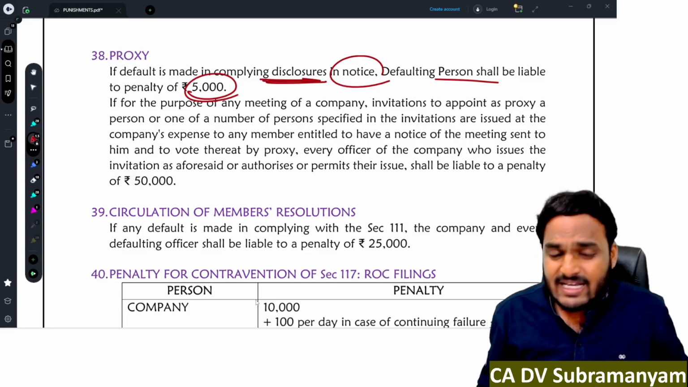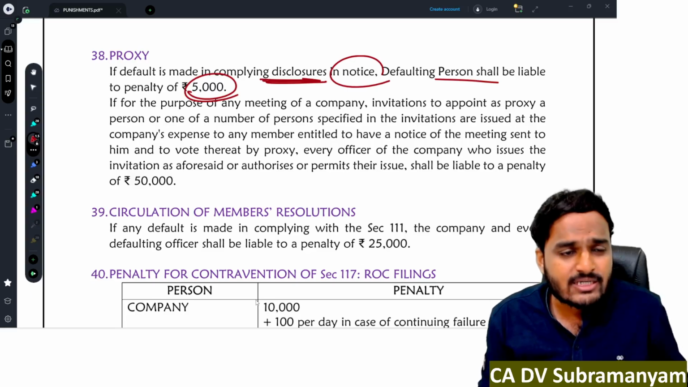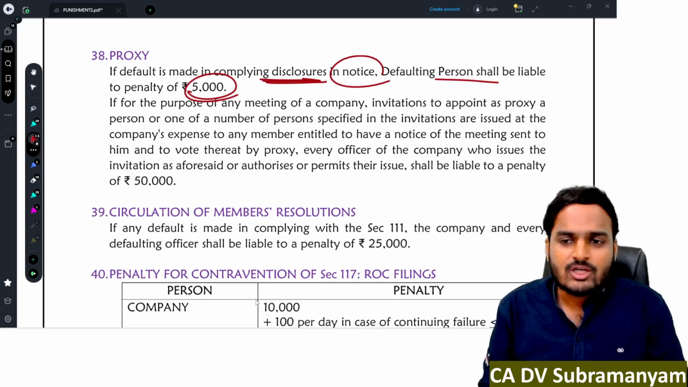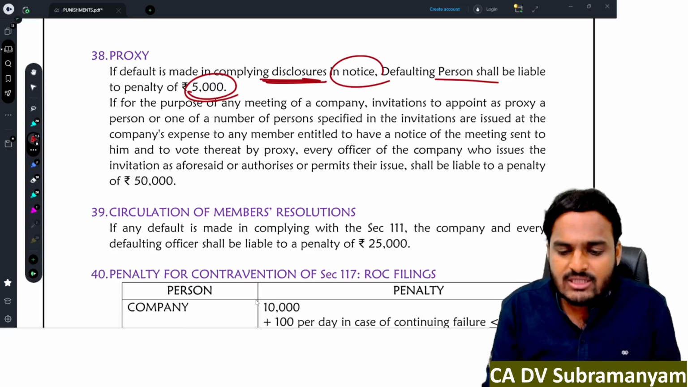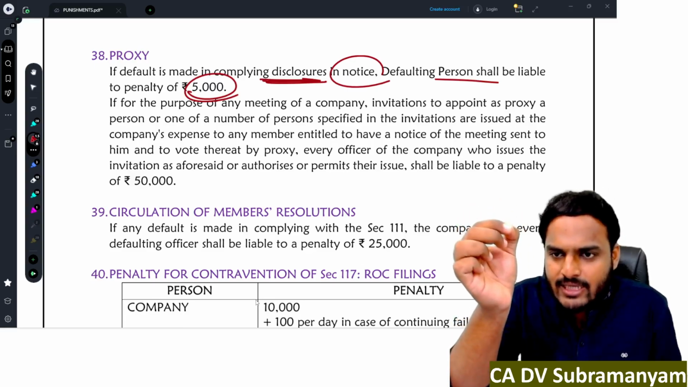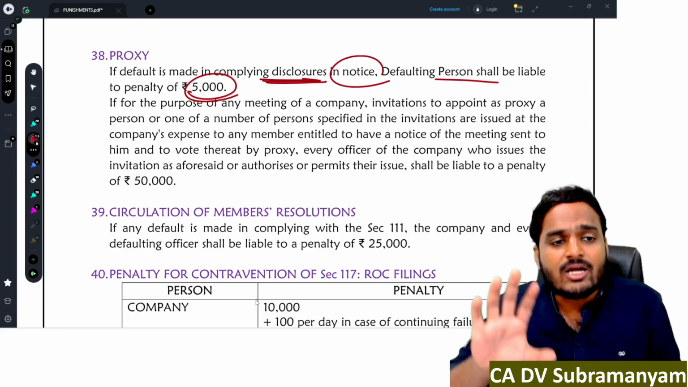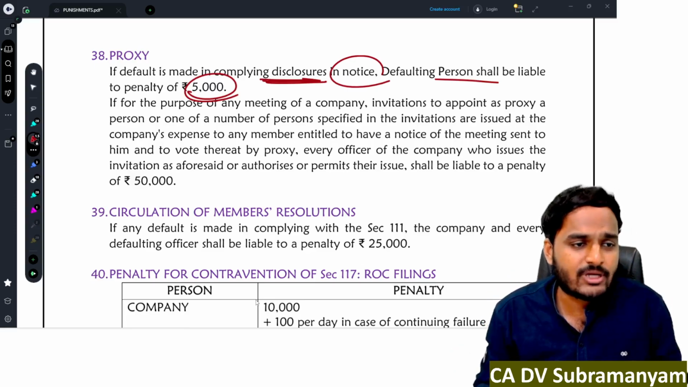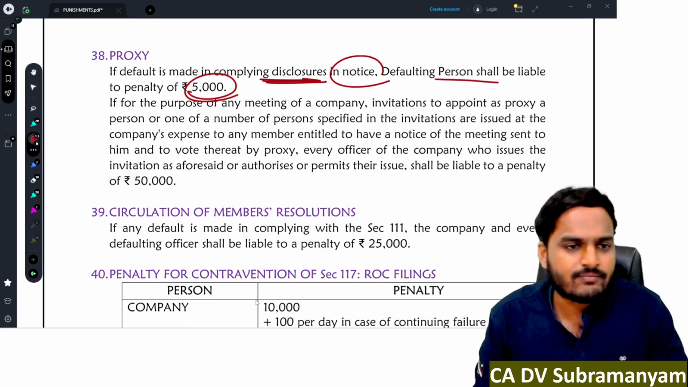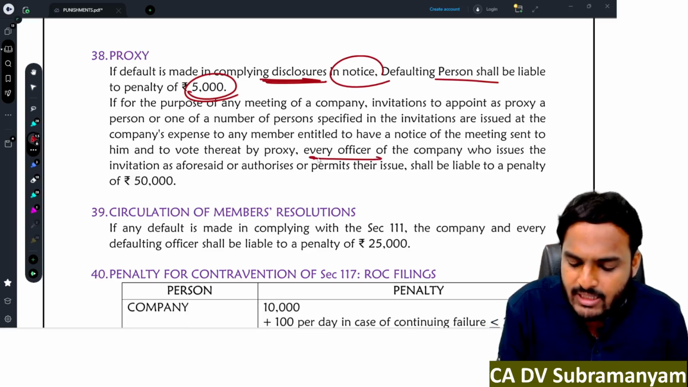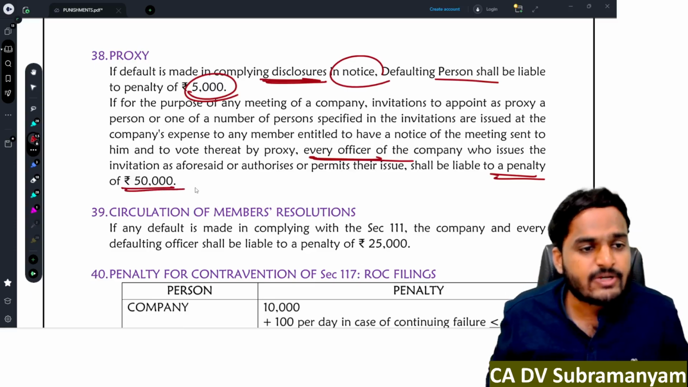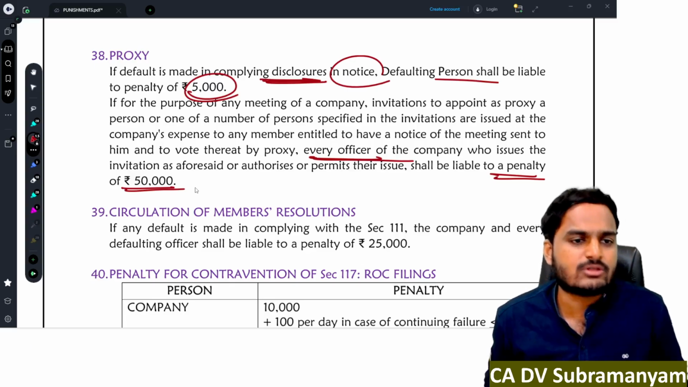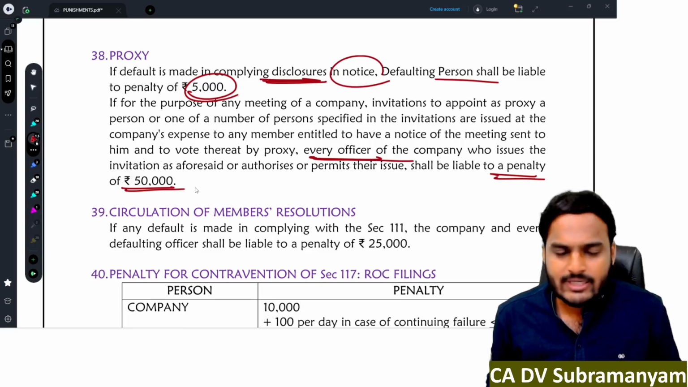And next one, selecting a proxy. Selection of an authorized representative is the choice of the member. Now the company cannot impose restrictions on the person. You need to choose a person whose name is mentioned in the list. So you can't choose outsiders. Like that, if any restriction was placed by any officer of the company, then that officer of the company will be penalized with 50,000 rupees. Are you getting my point, students?